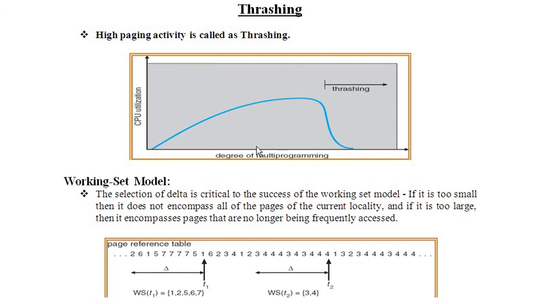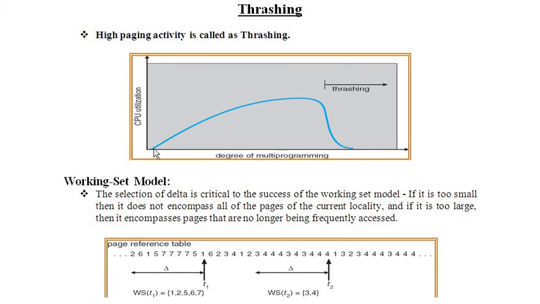That means earlier we start with, say, 2 processes. My main memory is the same. Then to increase the CPU utilization I added one more process, then one more process. Like this, my main memory remains the same, but I keep on adding processes to increase the utilization of the CPU.